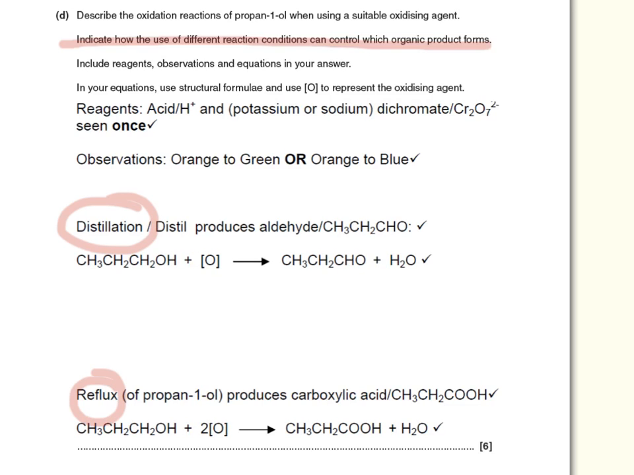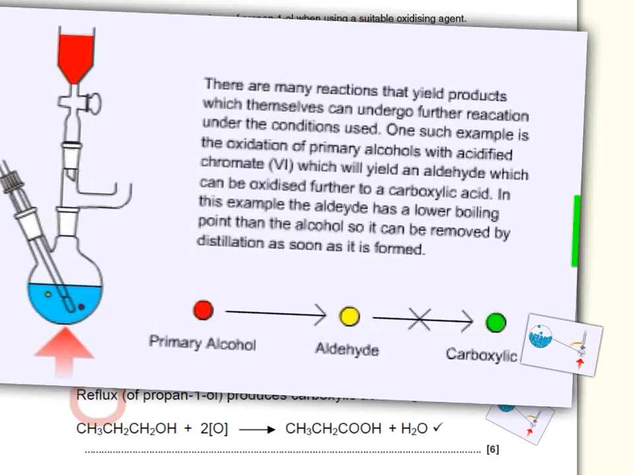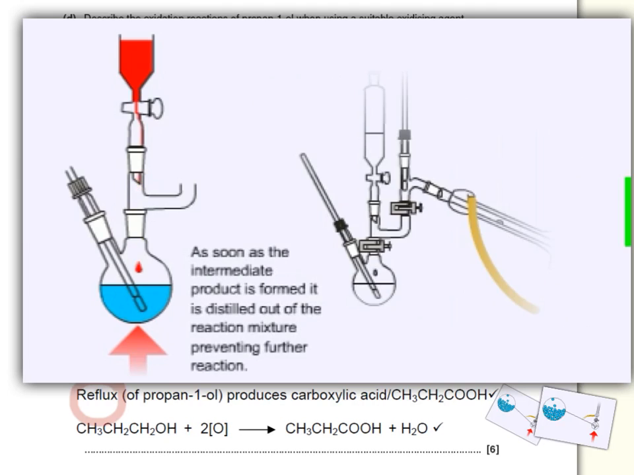I'll give you a quick recap of these two techniques. Let's talk about distillation first, which is the process being shown now. Here we can see the primary alcohol being added to the oxidation mixture of acidified potassium dichromate. And what you can see here is, as the aldehyde is formed, it's being distilled out, and you can see the same process happening over here when the dichromate is remaining behind, preventing any further oxidation occurring to the carboxylic acid.